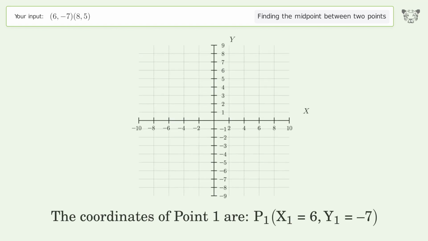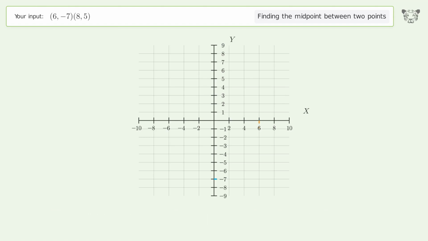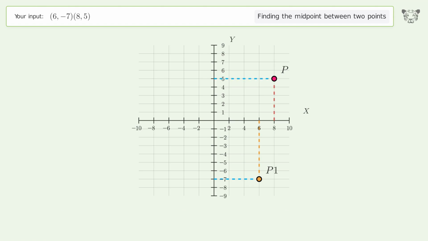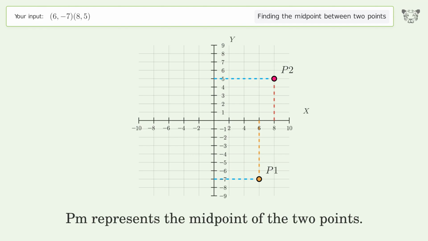The coordinates of point 1 are x1 equals 6, y1 equals -7. The coordinates of point 2 are x2 equals 8, y2 equals 5. PM represents the midpoint of the 2 points.